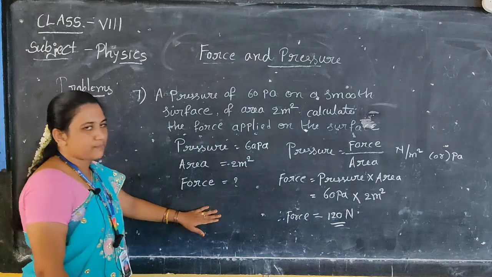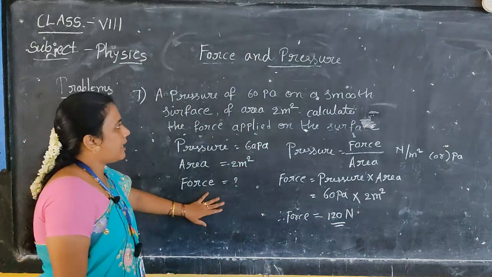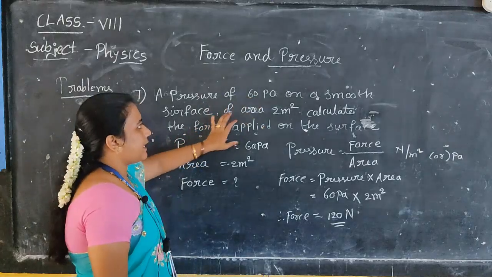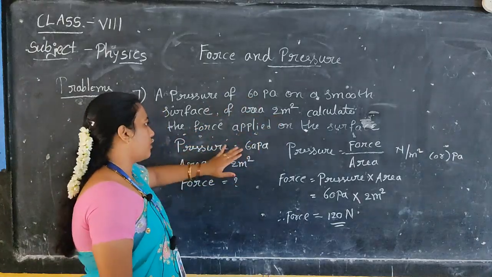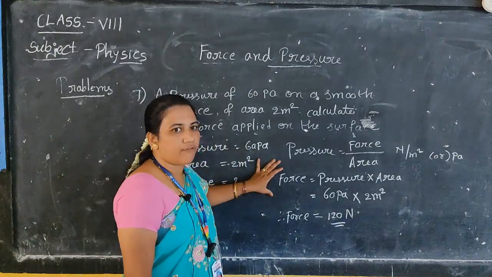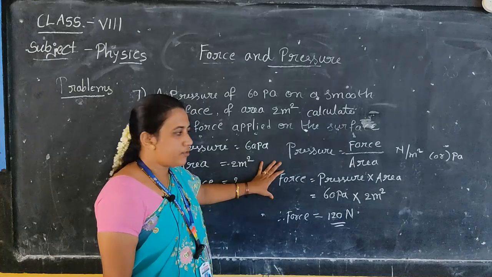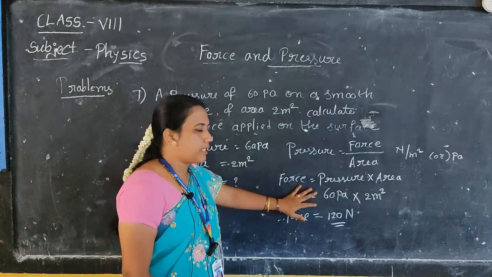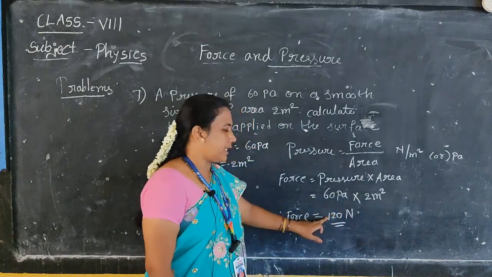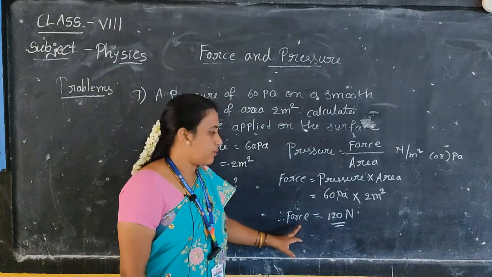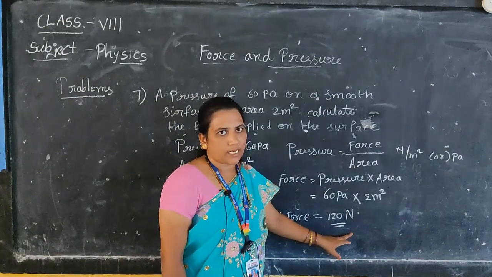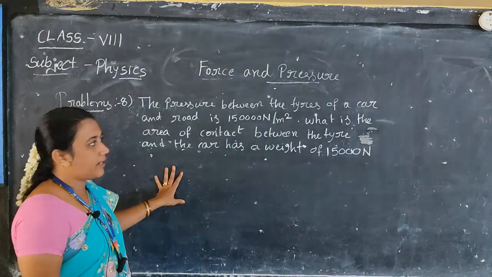Are you getting this problem? Understand? So here pressure they given 60 pascals, area given 2 meter square. So pressure and area value you have to write and then introduce into the formula. After introducing into the formula, you will do the calculation. Here 60 is there, here 2. 6 twos are 12, so 120. Force units are Newton. So we will write force is equals to 120 newtons. Okay?